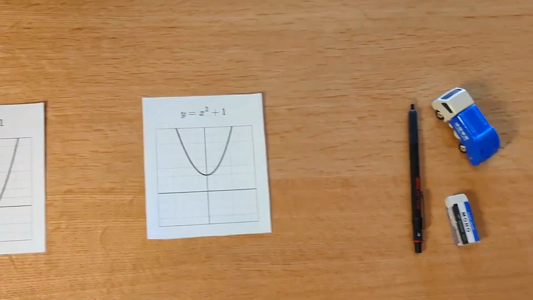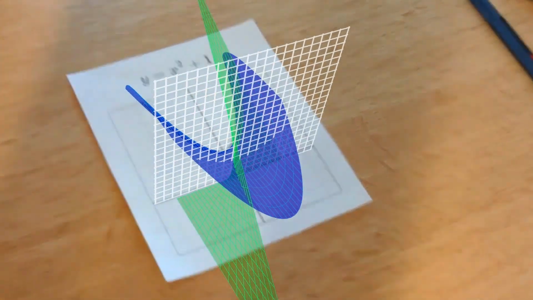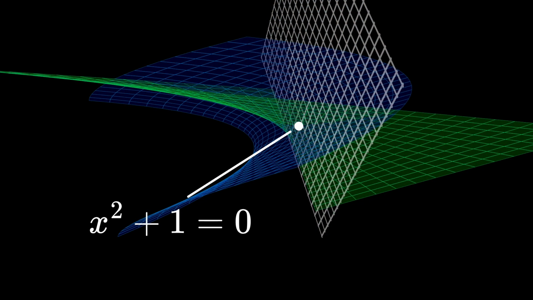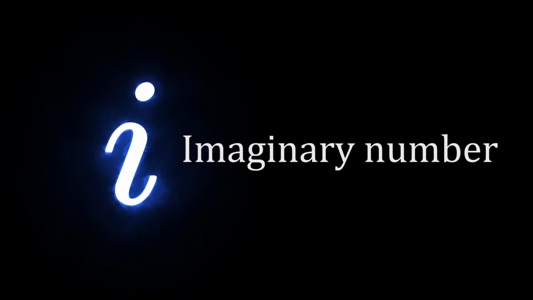But if we extend the domain of x to the complex plane, we can find the points where the value of y is 0. The fact that x squared plus 1 equals 0 means that x squared is minus 1. A number that, when squared, equals minus 1 is written as i and is called an imaginary number.